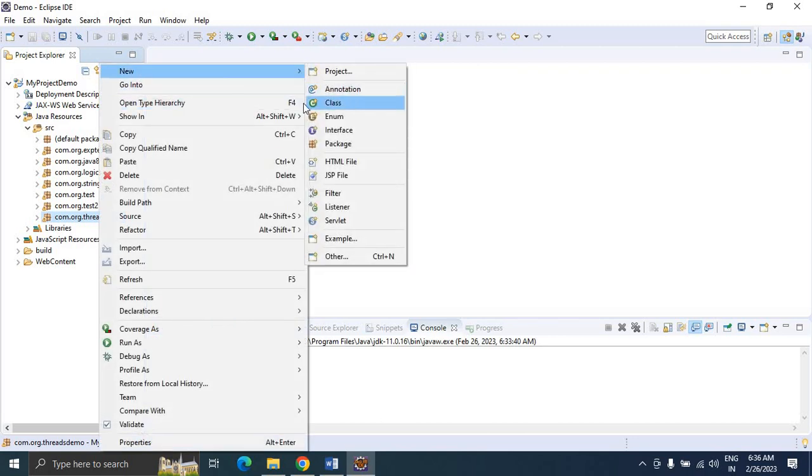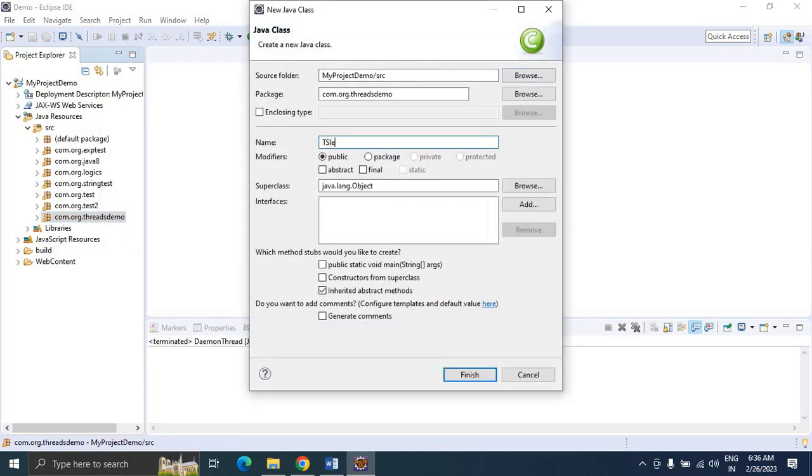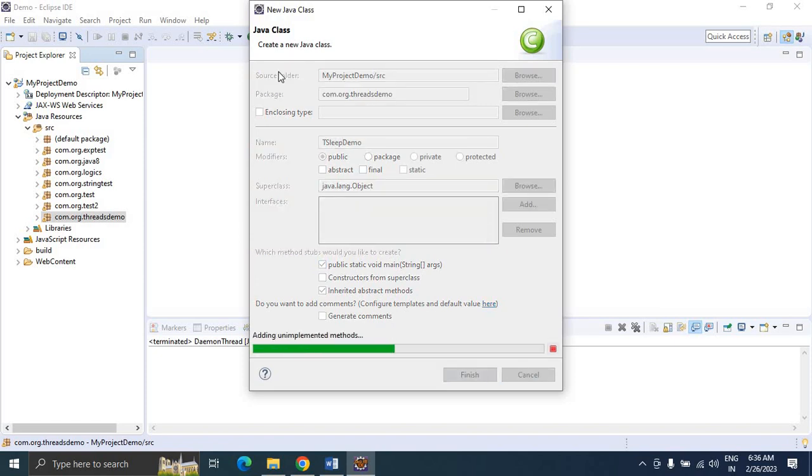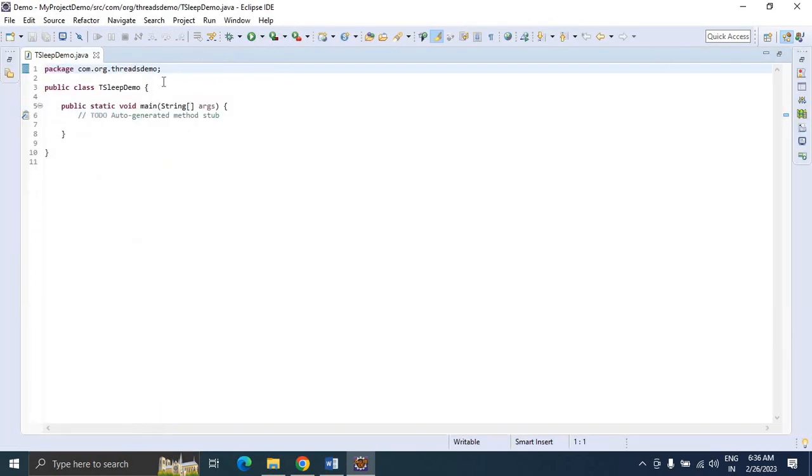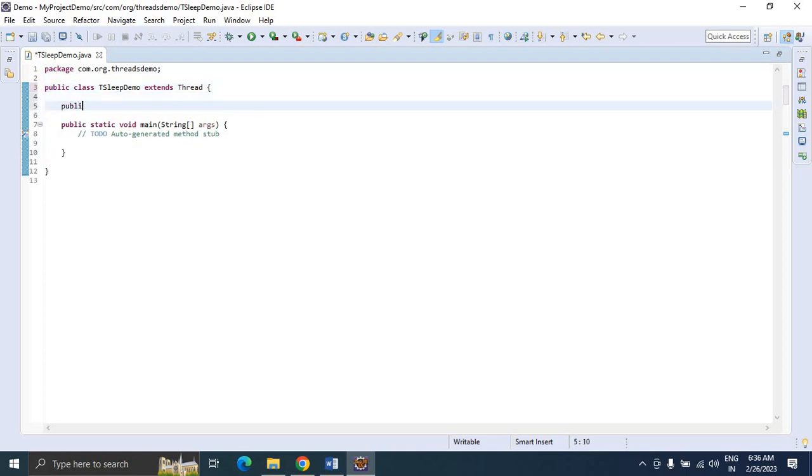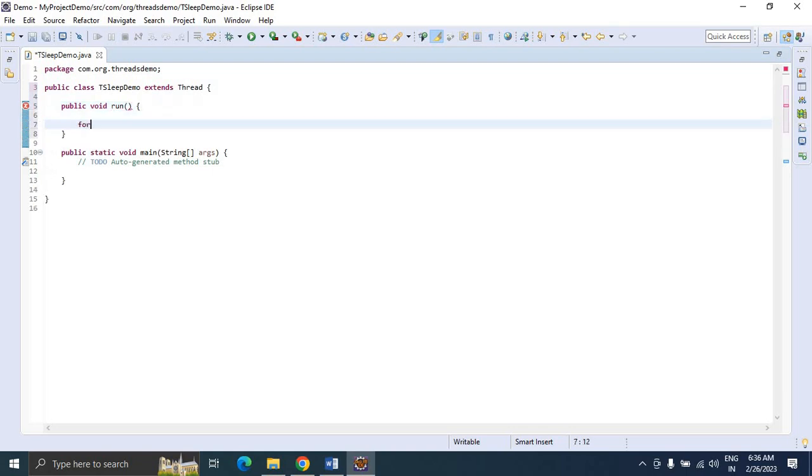For that, I'm going to create a class called TSleepDemo, and now I will extend the Thread class here and override the run method, public void run. Taking a for loop, integer i equal to 1, i less than or equal to 10, i plus plus.